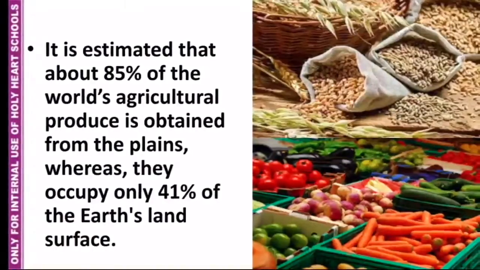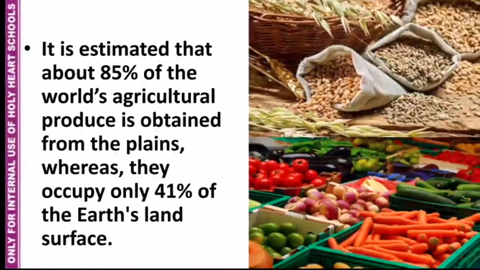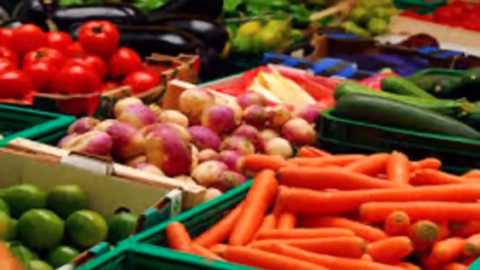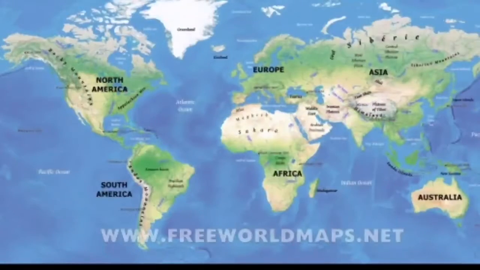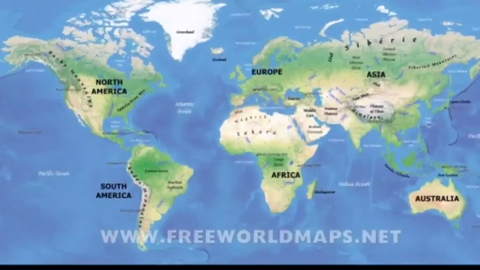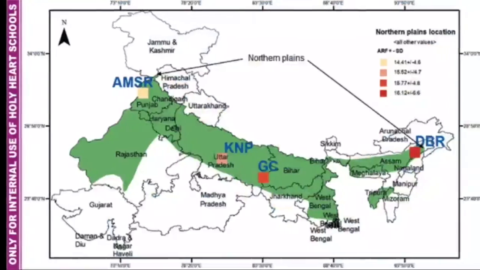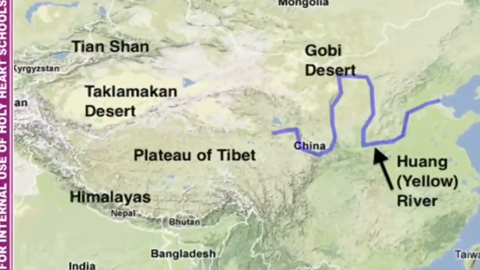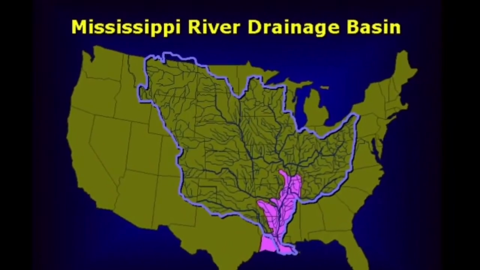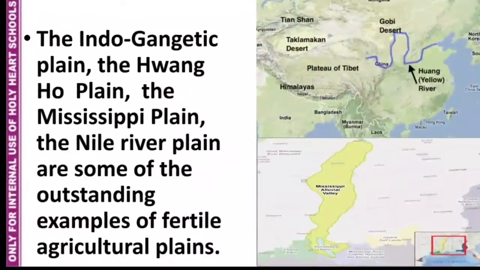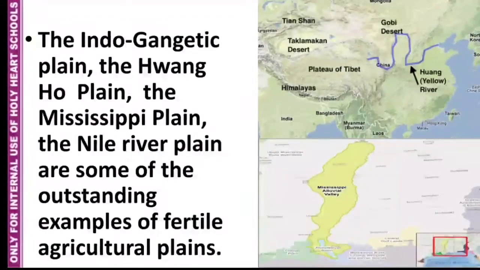It is estimated that about 85% of world's agricultural produce is obtained from the plains, whereas they occupy only 41% of the Earth's land surface. The Indo-Gangetic Plain, the Huanghe Plain, the Mississippi Plain, the Nile River Plain are some of the outstanding examples of fertile agricultural plains.